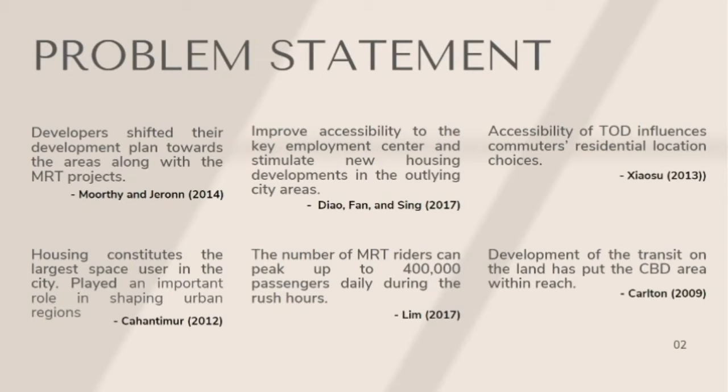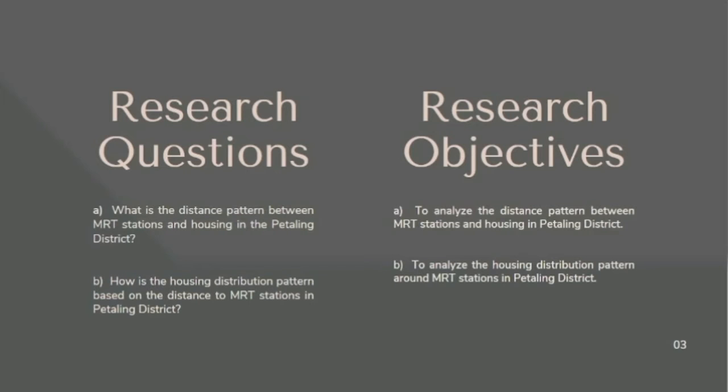This is because, according to Zhao Su, the accessibility of TOD influences commuters' residential location choices. As the housing constitutes the largest space user in the city, it plays an important role in shaping urban regions. The high numbers of passengers is due to developments of transit that has put the CBD area within reach. This is the research questions and research objective.